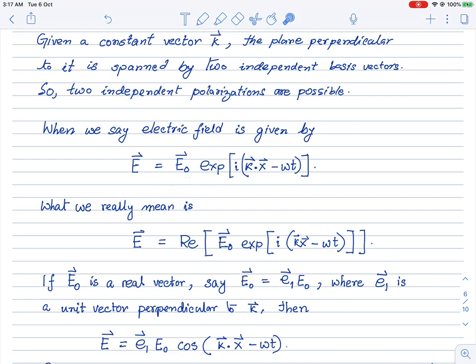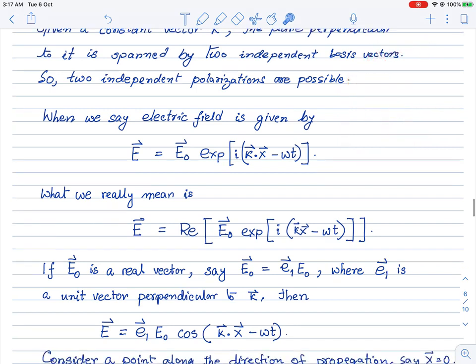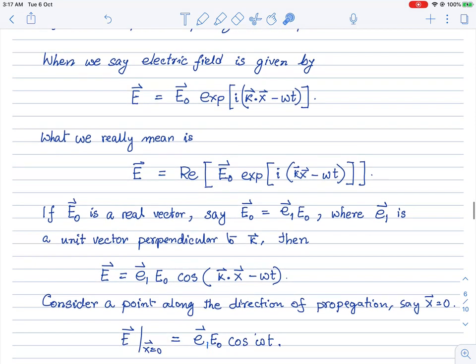So in this way, there can be two directions of linearly polarized light, because there are two linearly independent directions in the orthogonal plane. Given a wave vector, there is an orthogonal plane, and this orthogonal plane has two independent directions. So the linear polarizations can be of two independent directions. Okay, now that is the idea.